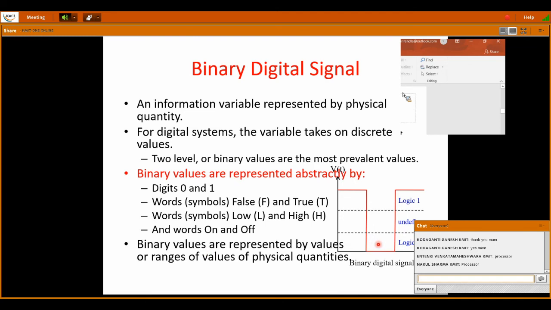Here you can see a diagram. Logic 1 is represented as high, and logic 0 is represented as low. Logic 0 means 0 voltage. If you represent this digital signal on an XY plane, voltage with respect to time, logic 1 represents some 5 volts, 10 volts, 2 volts, whatever we take. The highest value of voltage is treated as logic 1, and irrespective of intermediate values, we take logic 0 as 0 volts. That's it. That is the representation of logic 1 and 0.